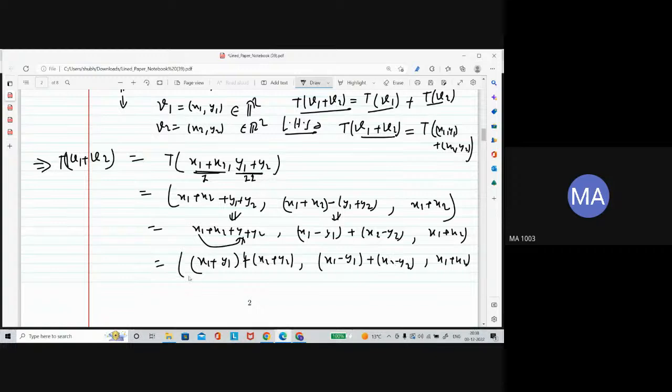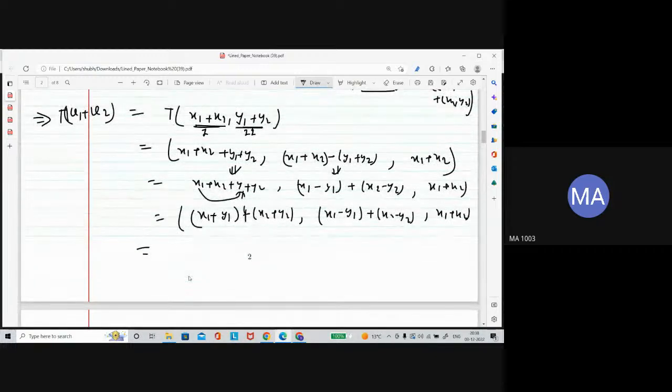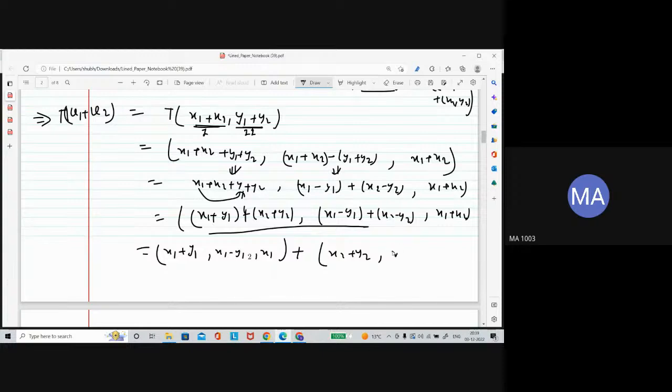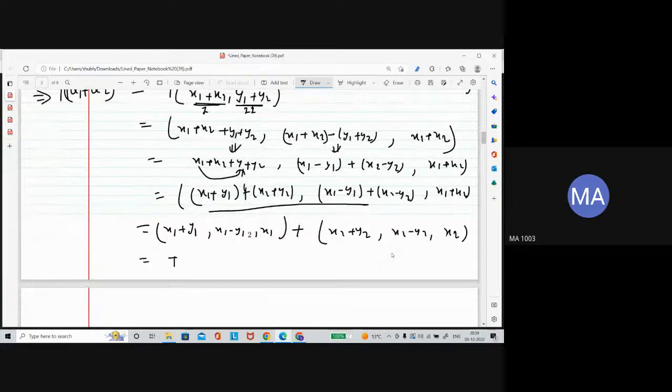Now see that separately you can do x1 plus y1, x1 minus y1 and x1. This is one vector and this is another vector x2 plus y2, x2 minus y2, and x2. I am just writing the term in this fashion, and let me know if you are not getting it. So this is T of exactly x1 y1 plus x2 y2.